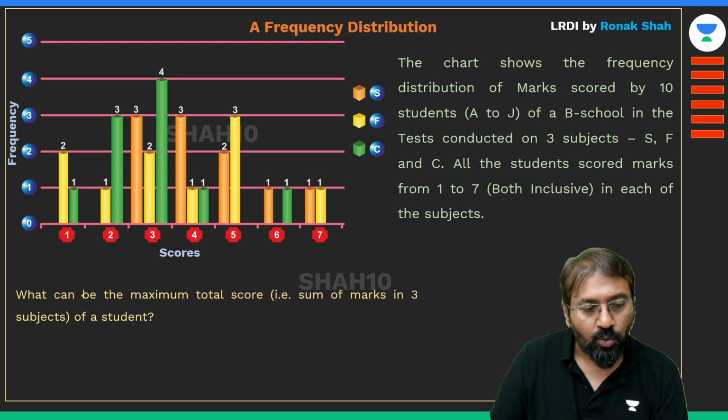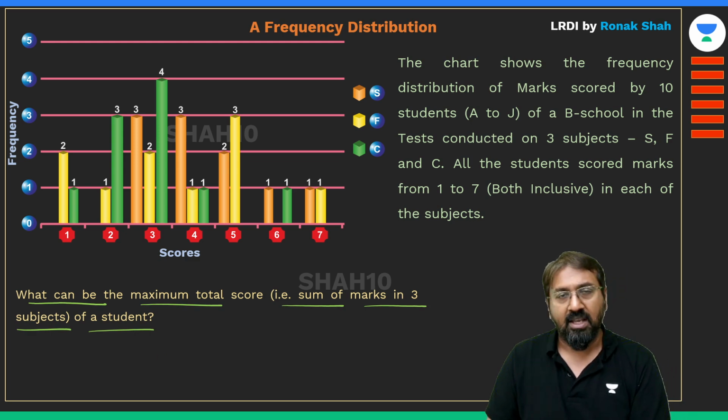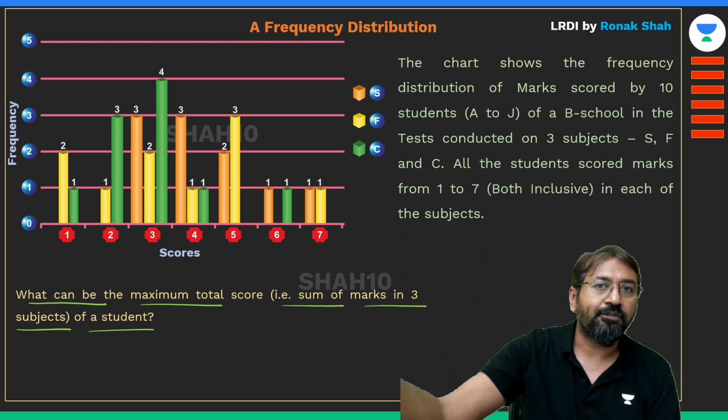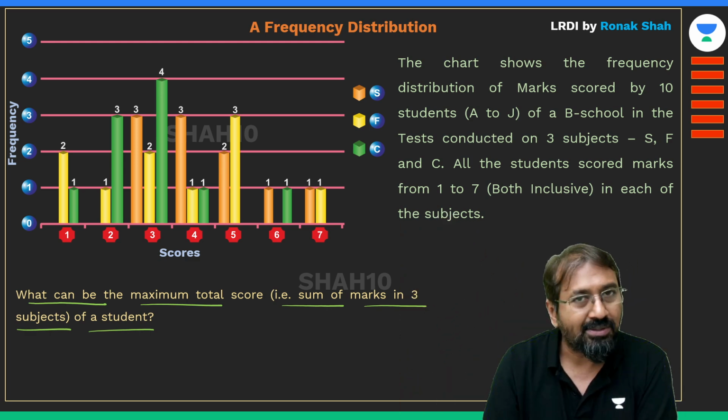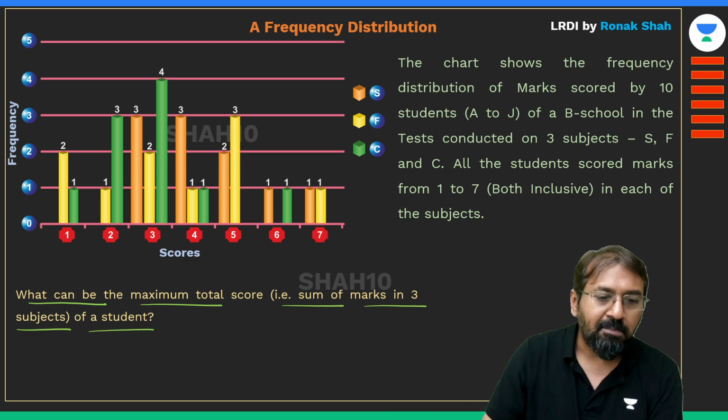Now let's look at the question. What can be the maximum total score, that is the sum of marks, in 3 subjects of a student? Guys, for a particular student, what can be the maximum total score of 3 subjects based on this frequency distribution? Can you answer this question? So this is a very simple question.